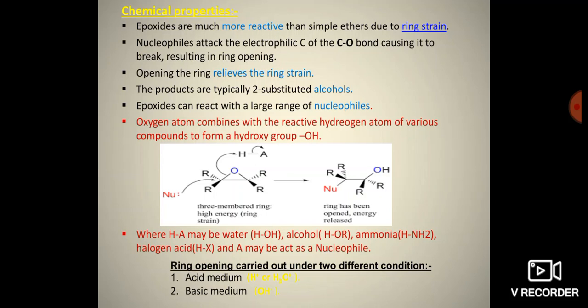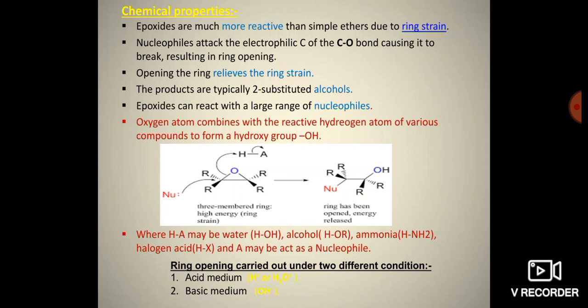The oxygen reacts with hydrogen, and the remaining A molecule acts as a nucleophile. So it goes to that carbon, and a ring opening reaction takes place to form alcohol. Where HA may be water, that is H plus OH minus, here H acts as proton, OH minus acts as a nucleophile, and second is alcohol, ammonia, halogen acid, HX, HBr, HCl, etc. So here A may act as a nucleophile.